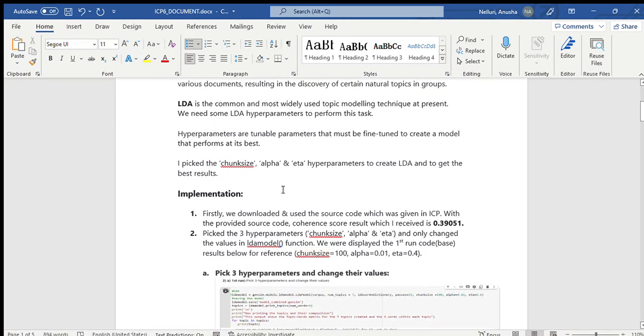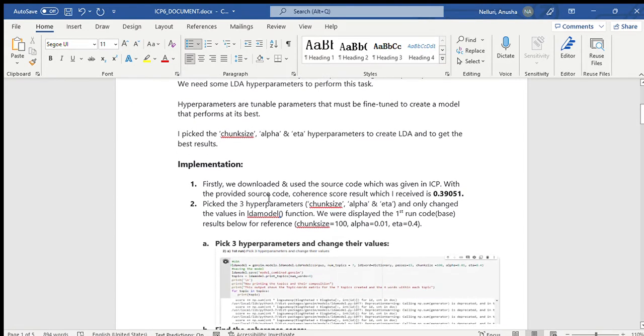So for that, firstly we downloaded and used the source code. We got the coherence score of 0.39 for the ICP code. After that, we changed the hyperparameters as I mentioned, especially in the LDA model function.